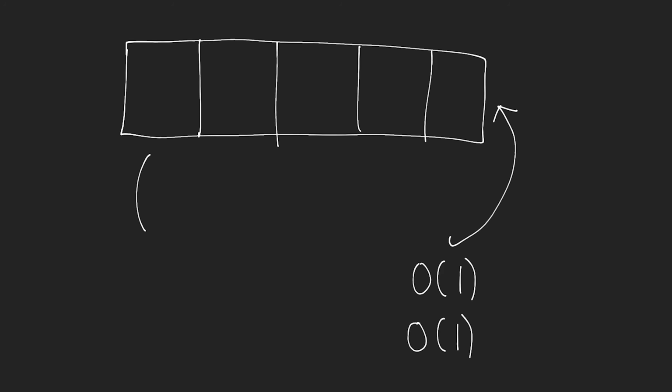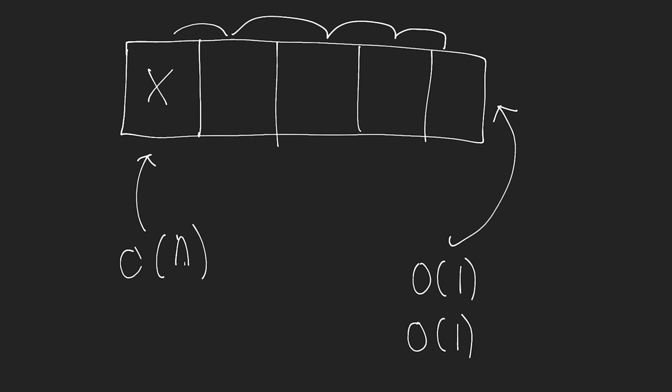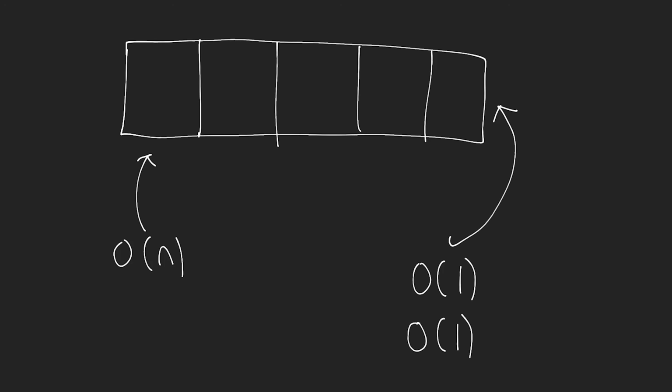However, if I want to remove an element from the beginning of my array, sorry, this is not constant time. This is a big O of n time operation. The reason for that is I then need to shift all of the other elements in my array over to fill the empty space that I've created when I remove that element, okay? Same thing if I want to insert an element at the beginning of the array. If I do that, then I would need to shift all of the other elements in the other direction in the array. So remember that, because that's important when it comes to this queue.